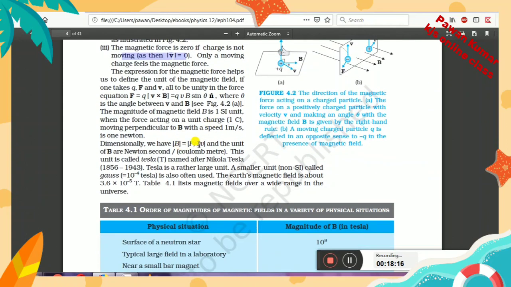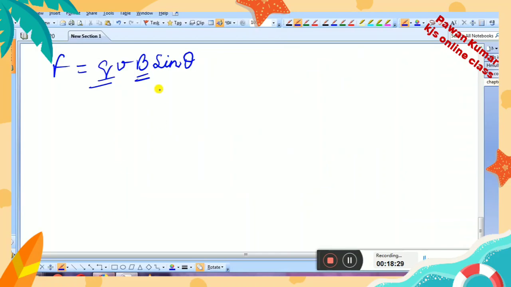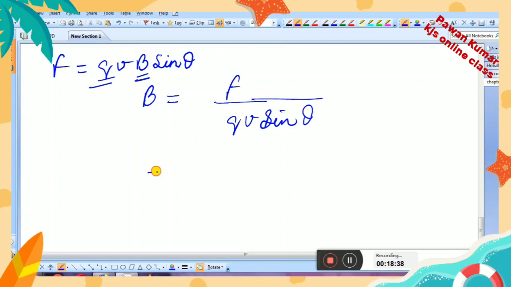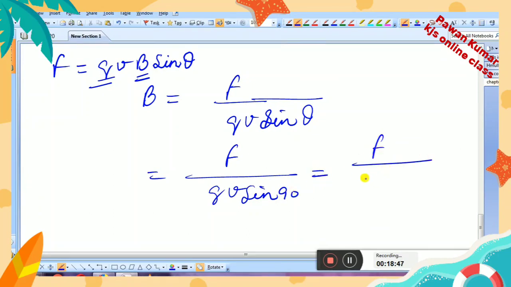After that, magnetic field, right? You can see here from the same formula, F is equal to QVB sin theta, we can obtain that B is equal to F upon QV sin theta. This sin theta will be equal to 1 in the case when you have a 90-degree angle between velocity and magnetic field.